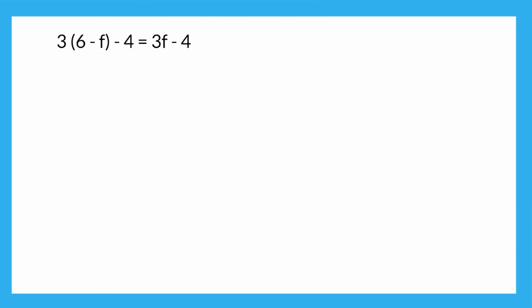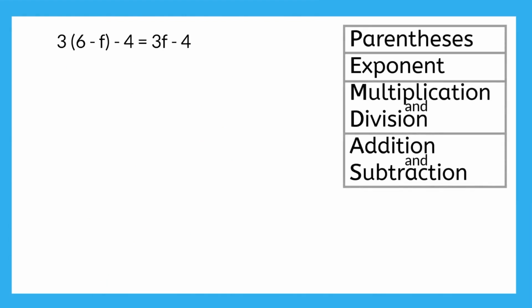Last example. First, we simplify. We can't do anything in the parentheses because of unlike terms, and there aren't any exponents. So the first thing we do is multiply by the parentheses, which requires distribution. 3 times 6 is 18, minus 3 times f, which is 3f. Then everything else stays the same. Minus 4 equals 3f minus 4.